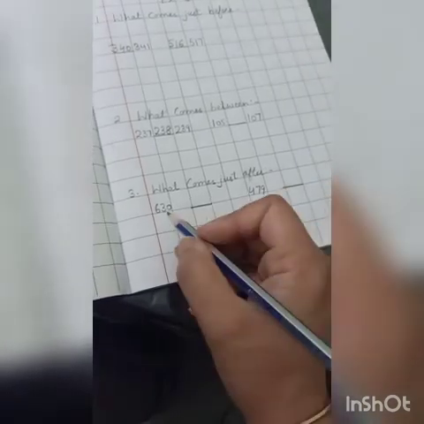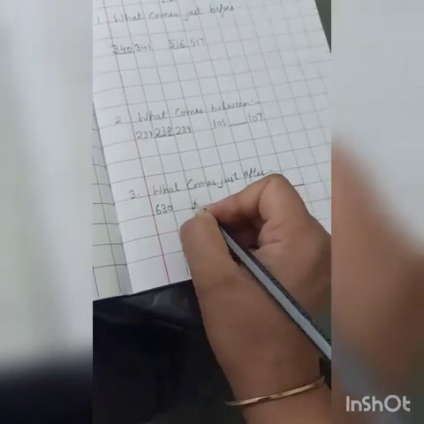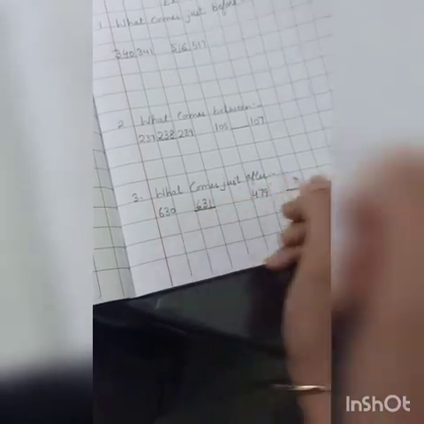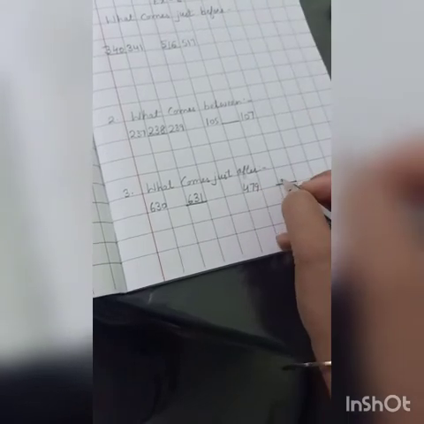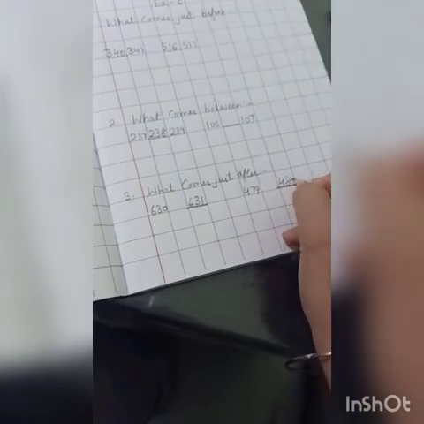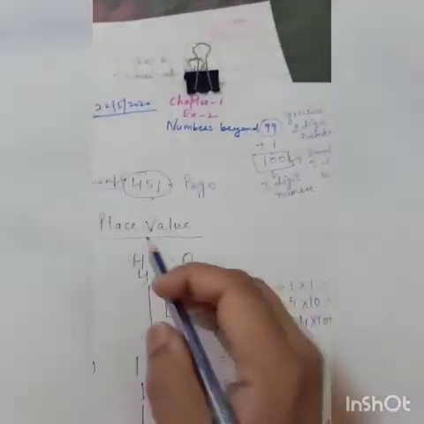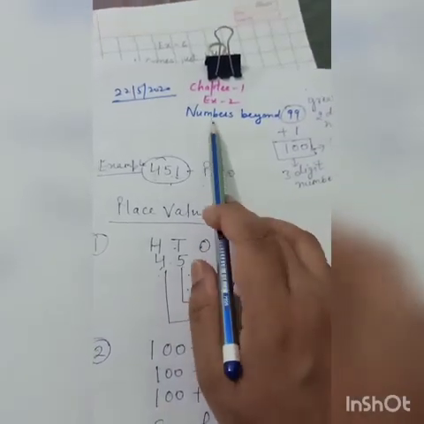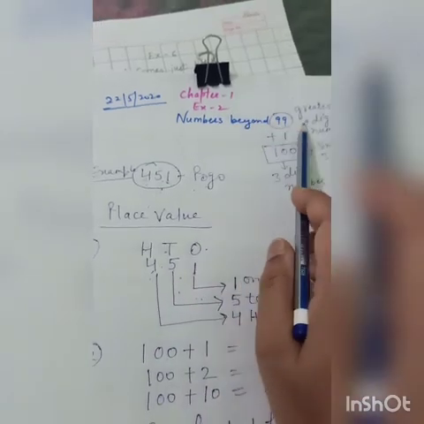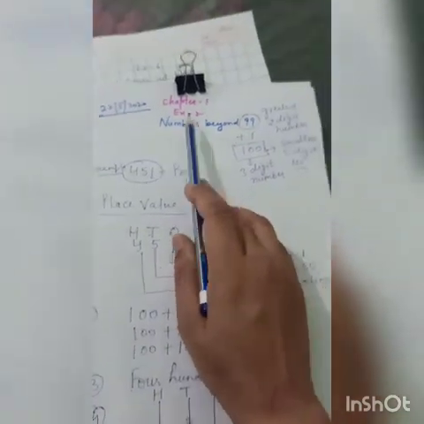What comes just after? Forward counting. What comes after 630? 631. What comes after 479? 480. Okay. So in this way we have covered exercise number 2, 3, 4, 5 and 6 of chapter number 1. It is very easy.